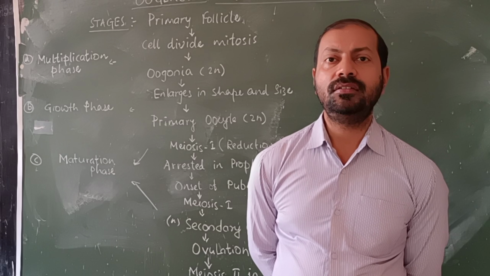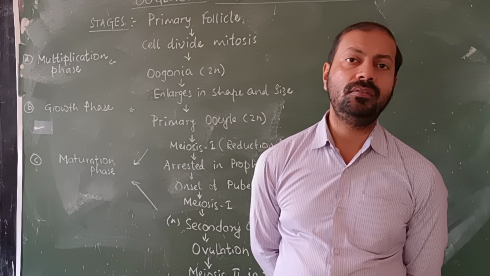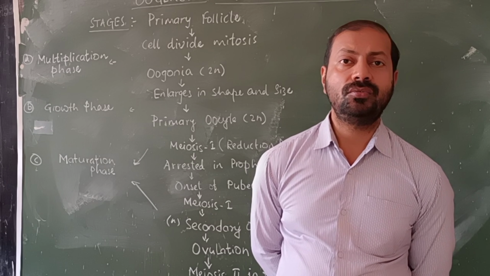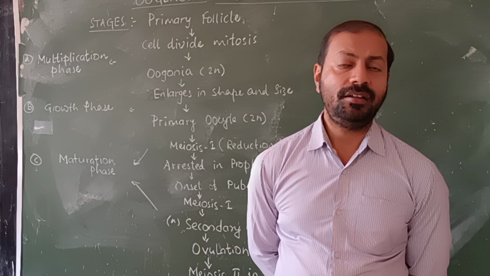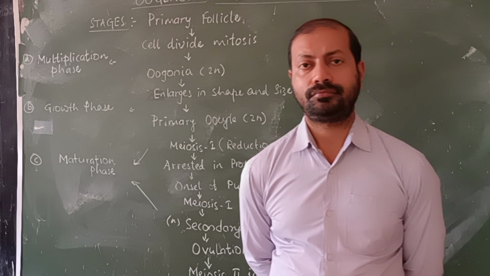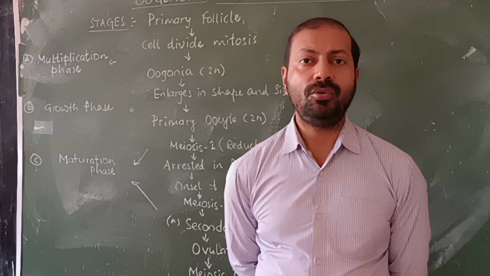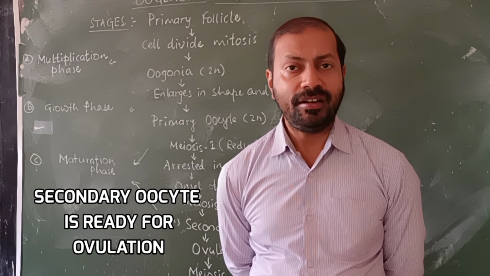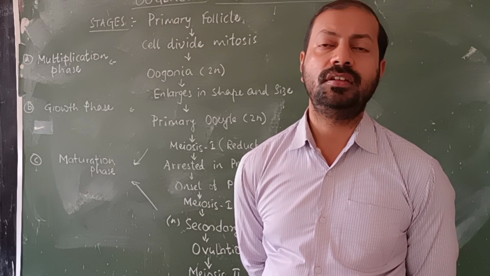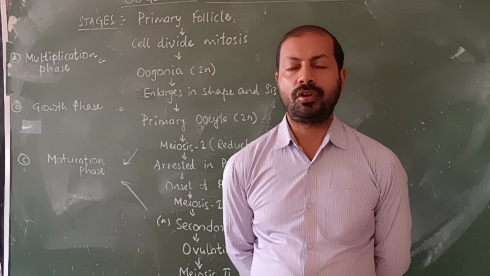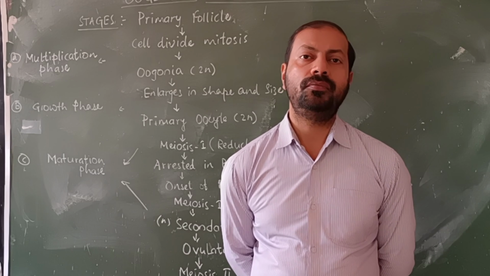Meiosis 1 is arrested in prophase 1 for 11 to 12 years. After 12 years, when puberty has started, meiosis 1 is continued. Then the primary oocyte divides by meiosis 1 to form the secondary oocyte. The secondary oocyte is a large cell and it is subjected to ovulation. After ovulation, the secondary oocyte is removed from the ovary and transported to the fallopian tube.